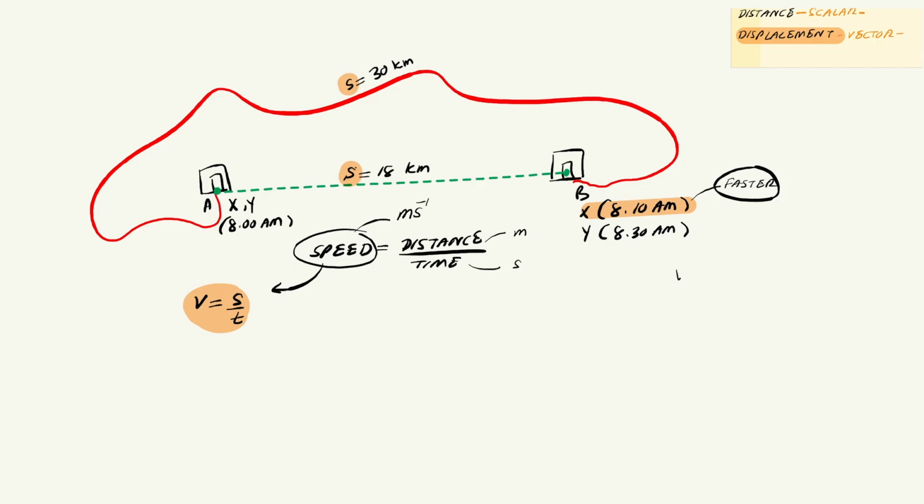Let's find the speed of X. We'll call it v sub x. The distance traveled is 30 kilometers, and the time taken is 10 minutes. Now, don't forget to convert your units before you calculate. Kilo means 1,000, so 30 kilometers is 30,000 meters. And each minute has 60 seconds, so 10 minutes is 600 seconds. Plug that into the calculation. v_x equals 30,000 divided by 600, and that is 50 meters per second. That's the speed of X.